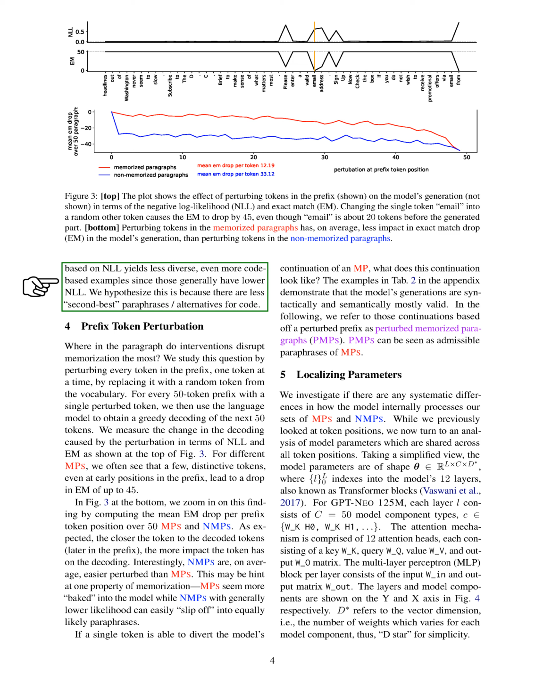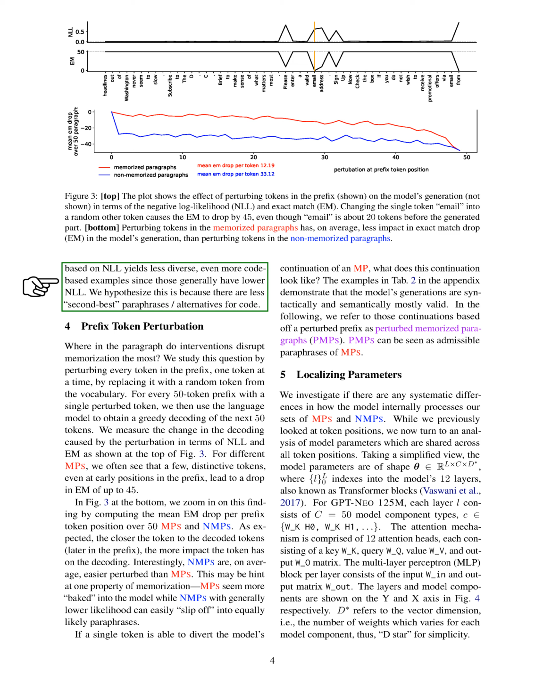We measure the impact of the perturbation in terms of NLL and M. We find that certain tokens, even early in the prefix, can lead to a significant drop in M, up to 45. When we look at the mean M drop per token position over multiple trials, we notice that tokens closer to the decoded tokens have a greater influence on the prediction. Interestingly, non-memorized prefix tokens are easier to perturb compared to memorized ones.